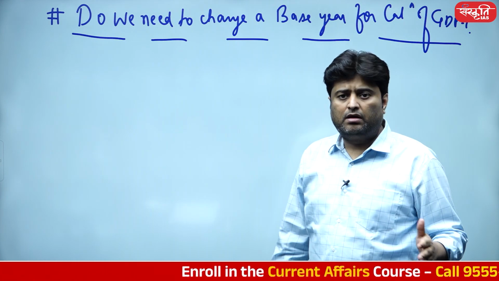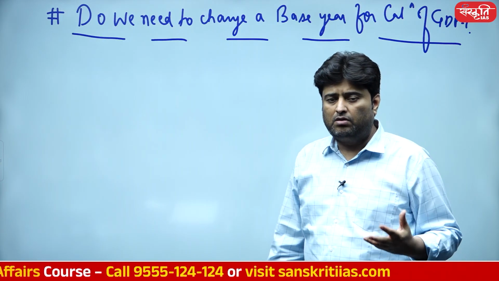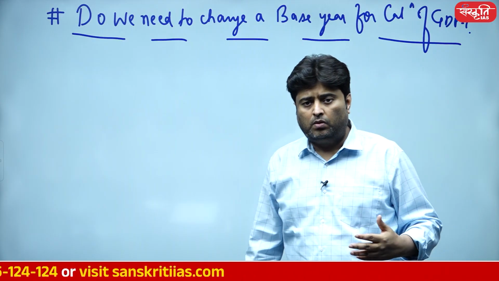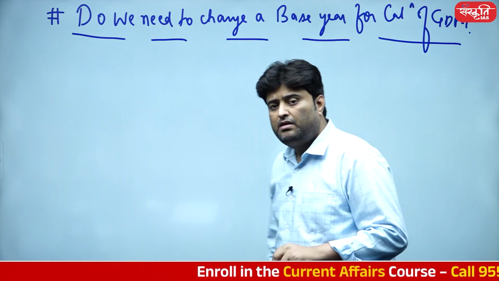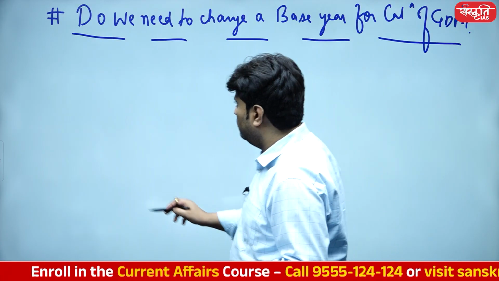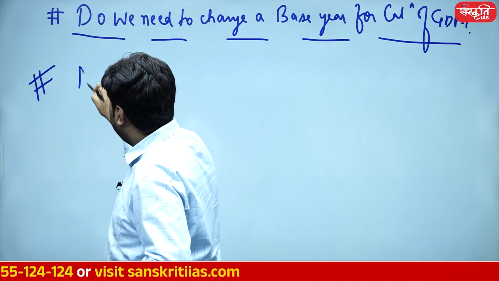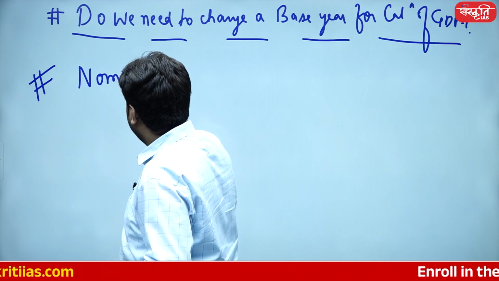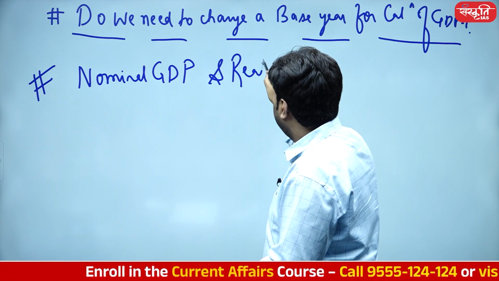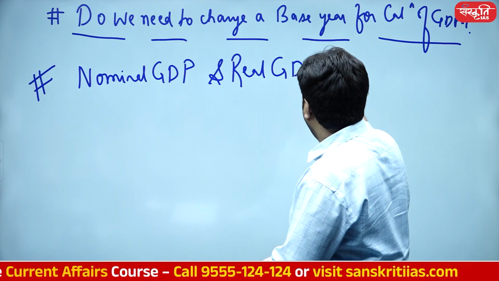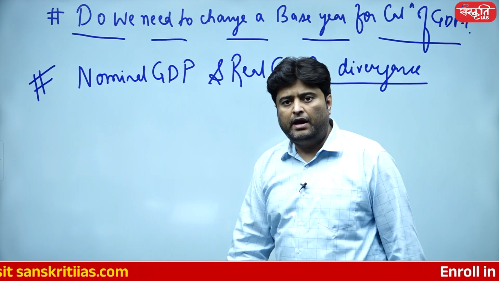When it comes to the GDP calculation, there are already some doubts related to India's GDP. Are they overestimating it? Are they overcalculating it? We'll address those particular doubts. But at the same time, question number 1, do we need to change a base year for calculation of GDP? That's the question number 1. And question number 2, which I guess is more important to set the tune of this class: why is there a massive amount of divergence between nominal GDP and real GDP? Why are we having a situation of huge divergence between nominal GDP and real GDP?